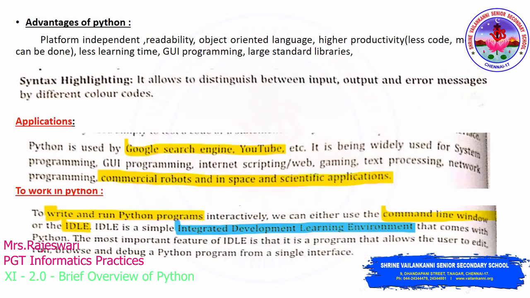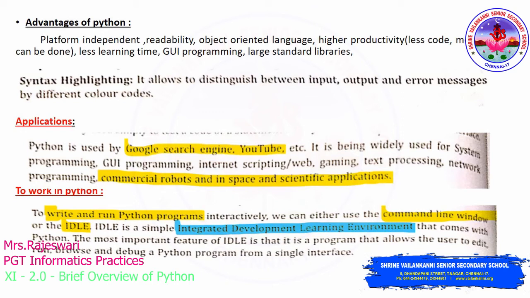And now, the advantages of Python. So what are the advantages? First, platform independent, that I have told you. In any platform you can write and execute Python programs. Readability: you can easily understand by reading the program code in Python. Object oriented language: the variables which you use, you will call them objects. Then higher productivity, in the sense you don't have to write so much code to get work done.